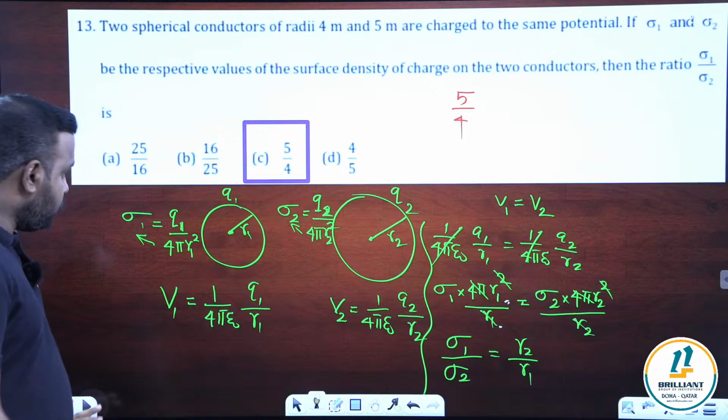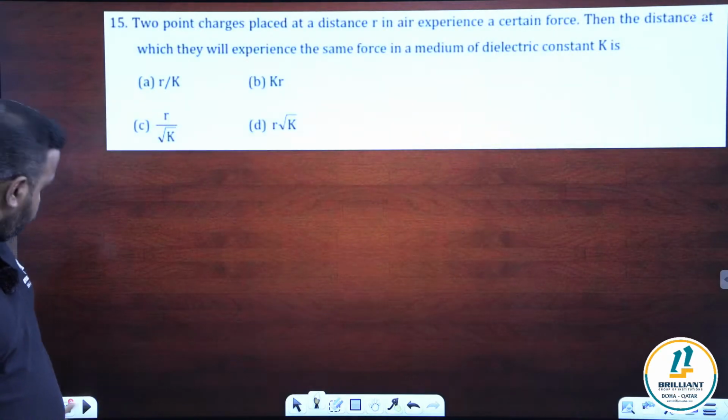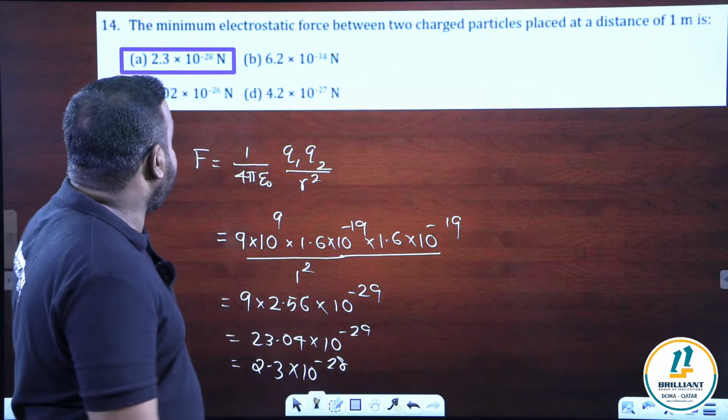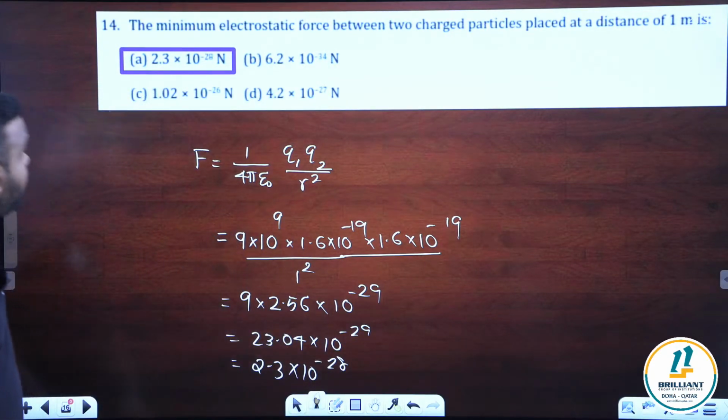I think this question is also very clear for all of you. So the answer is 2.3 into 10 to the power minus 28. I am going to the next question, number 15.